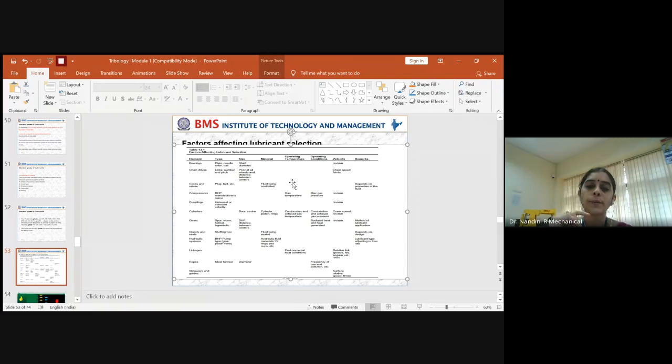Indirectly, it depends upon the material of the element, the size of the element across which you need the movement, and the type of elements within which you need the rolling movement. This also plays a vital role. Along with this, what is the velocity with which the rolling components are moving? Even that depends on whether it is moving at a very high velocity, in the medium range, or very low. All of those should be checked and a proper remark made.